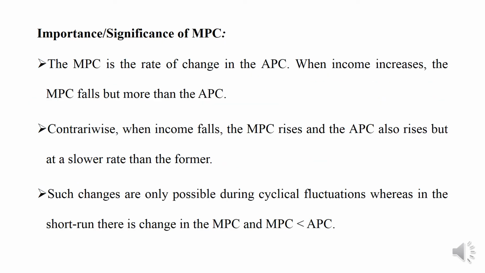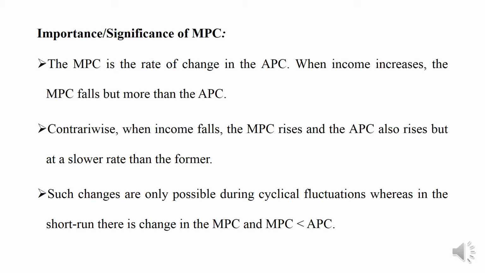Then what is the importance or significance of the marginal propensity to consume? The marginal propensity to consume is the rate of change in the average propensity to consume.